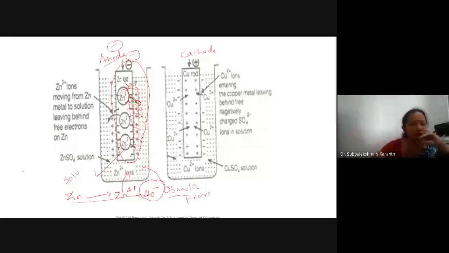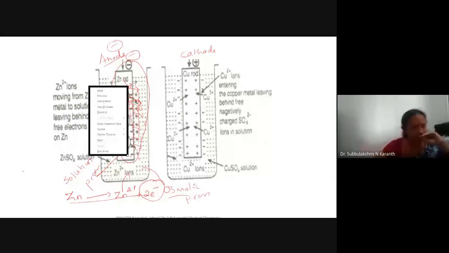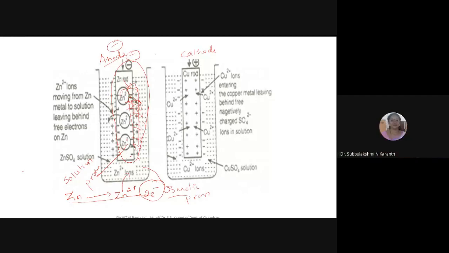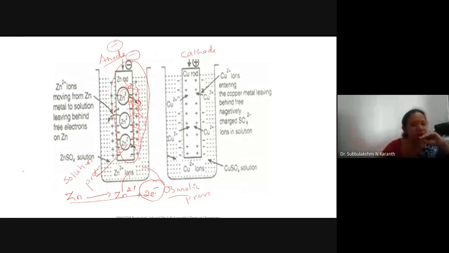If the solution pressure is more than the osmotic pressure, then the metal ions move into the solution, leaving behind an equal number of electrons. Or in some cases, the osmotic pressure is less than the solution pressure.